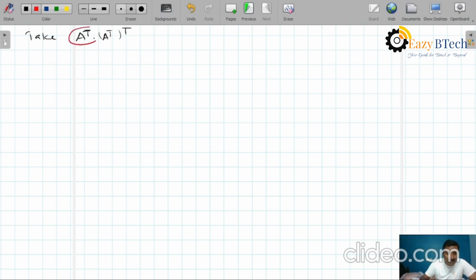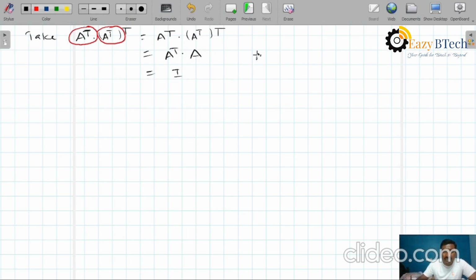Suppose, for example, this is some A into A transpose like this. So A transpose into A transpose whole transpose. Again I will write clearly here, A transpose into A transpose whole transpose. Now we have to prove this is equal to identity, then A transpose is called an orthogonal matrix. Therefore here we can write A transpose into A transpose whole transpose equals A transpose into A, since in the last class we already discussed this one, that equals identity.